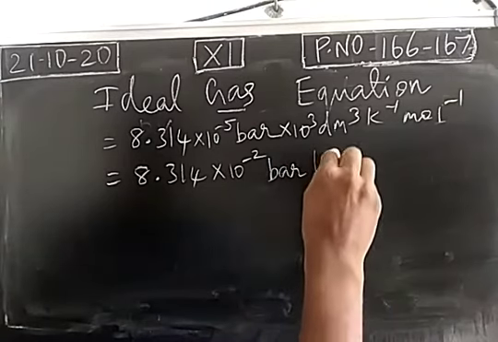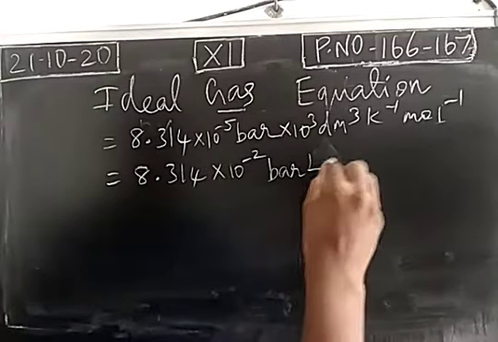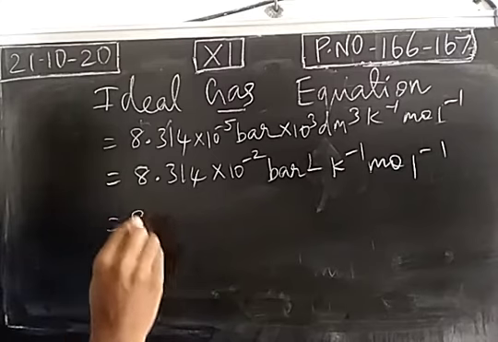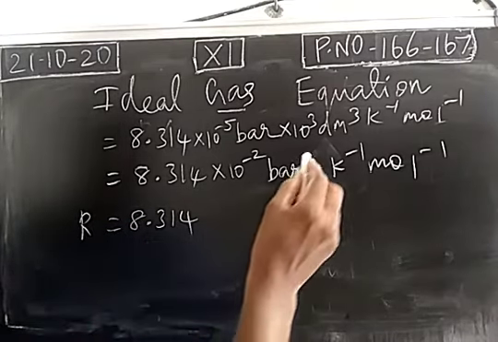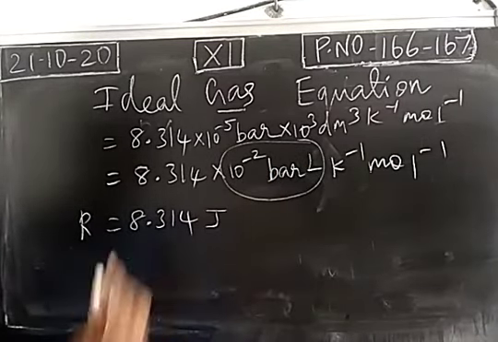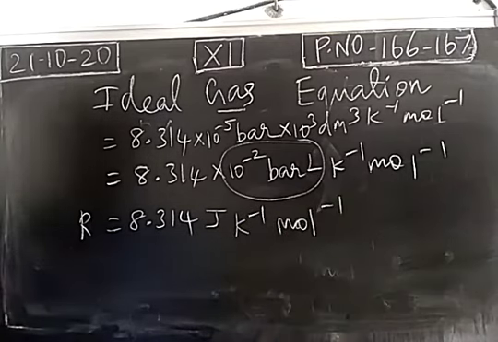Decimeter cube can also be written as liter, per Kelvin per mole. Gas constant R is 8.314 and this is called Joule. 8.314 Joule per Kelvin per mole.